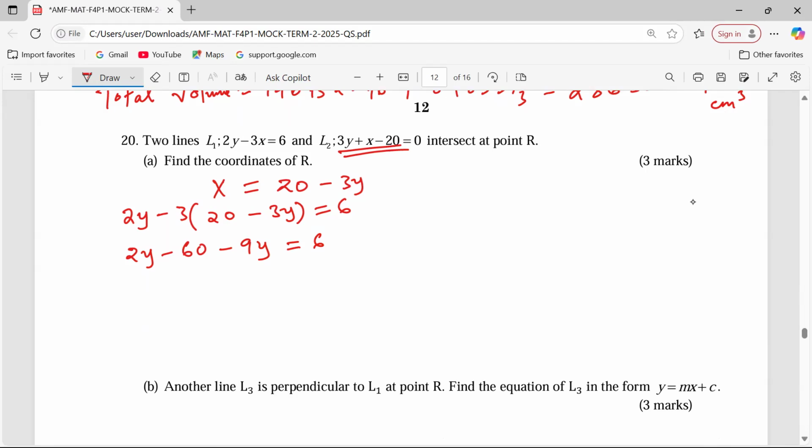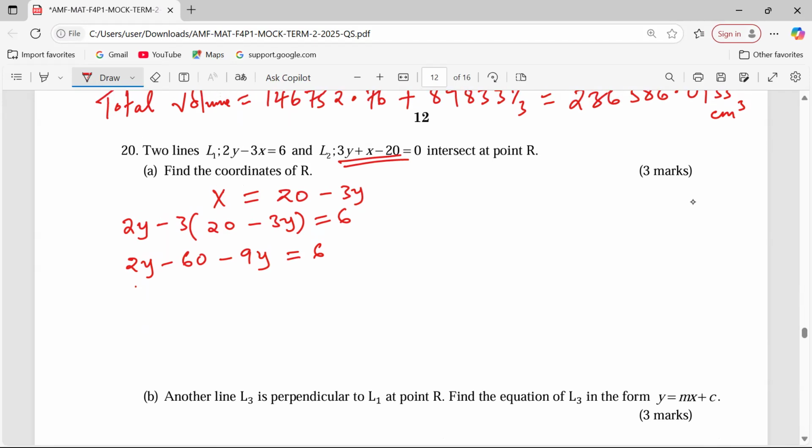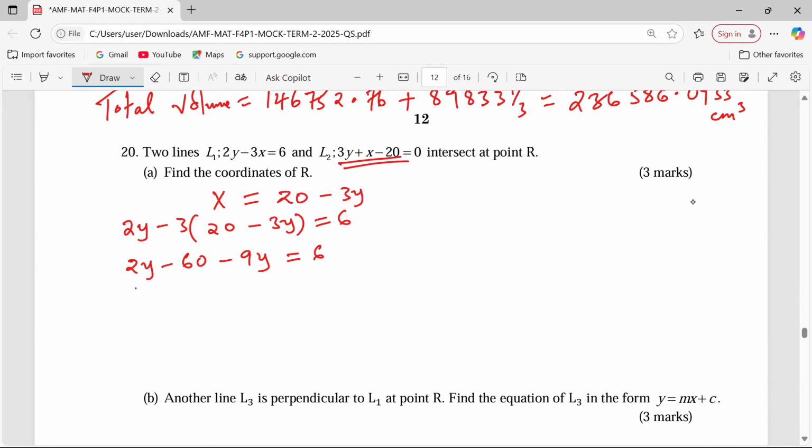You see, I'm having 6. What point am I having here? I want to group the terms very carefully for me not to confuse anything. I should have multiplied to get a positive on this part.